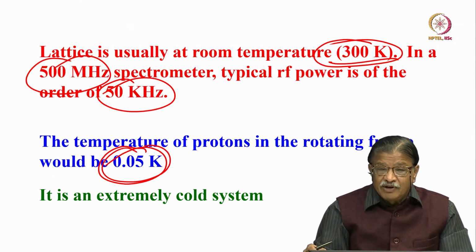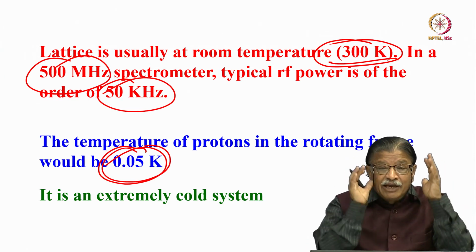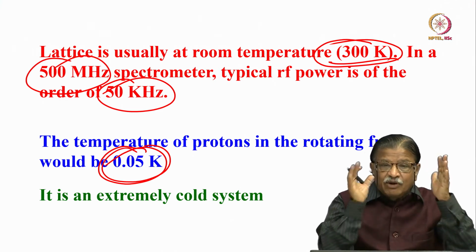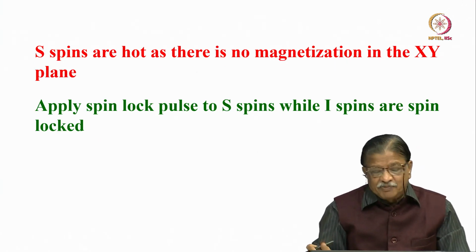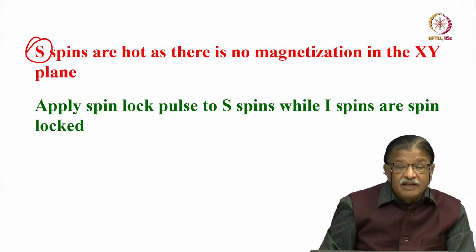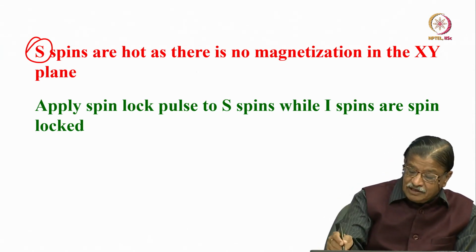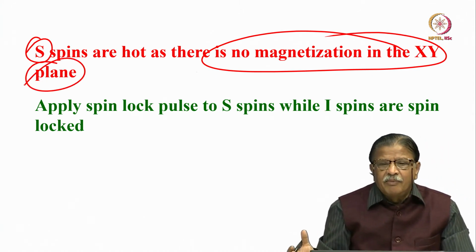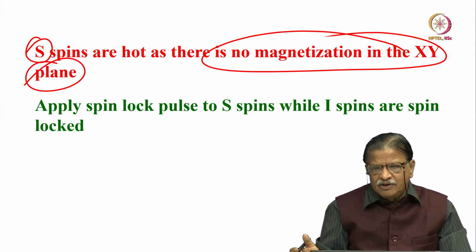That means when you are doing the spin locking, you have made the spin system of the protons extremely cold. Now the proton spin system is an extremely cold spin system. Fine. What about the carbon spin? Carbon spins are S spins. They are hot, very hot. Why? Because there is no net magnetization in the XY plane. There is no magnetization at all in the XY plane. I have not applied the RF pulse and brought it to this thing yet.